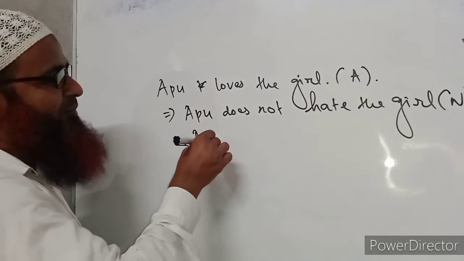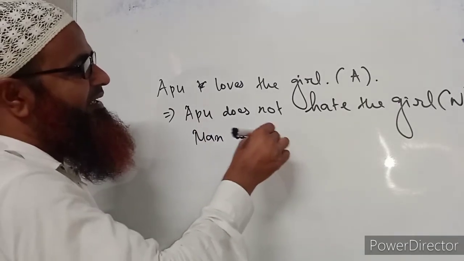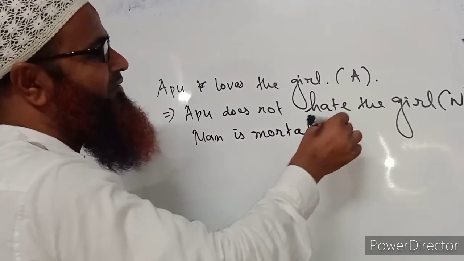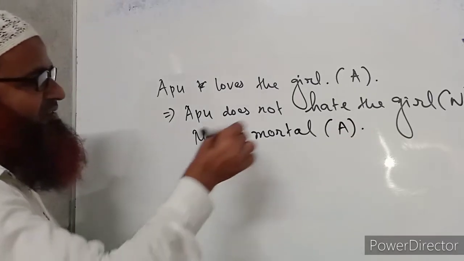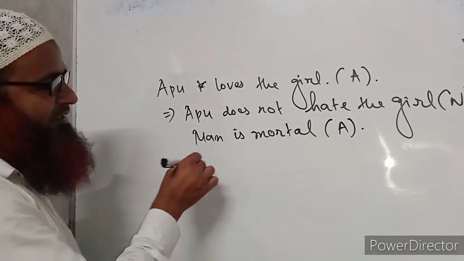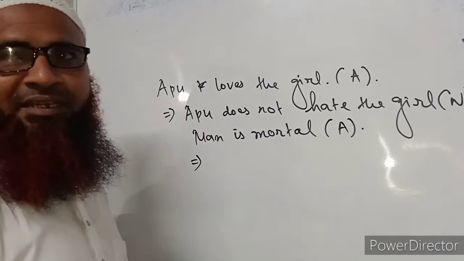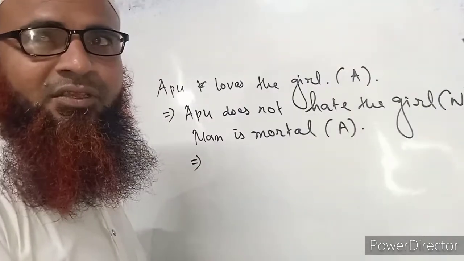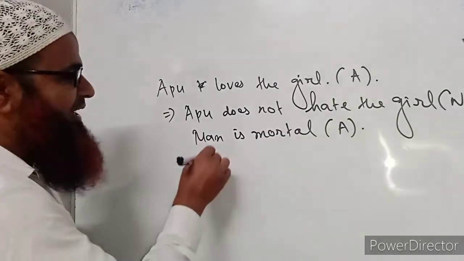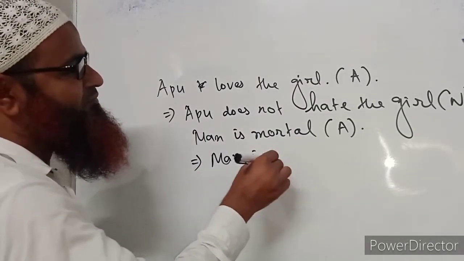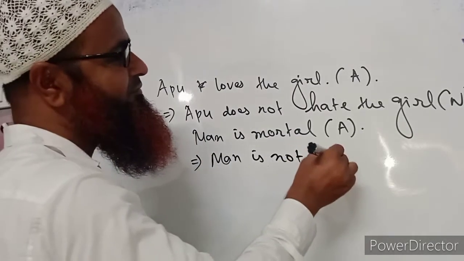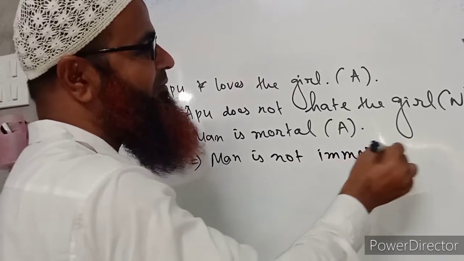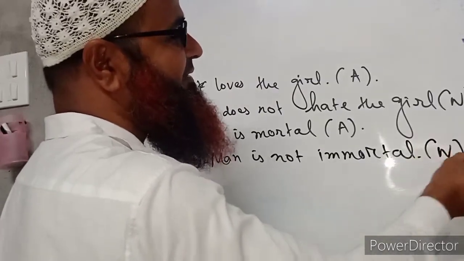Again, a very simple and always spoken sentence. It is man is mortal. Man is mortal. So we should make it negative, because this is a universal truth, and when the sentence is a universal truth, we can never change the meaning of the sentence. So it will be man is not immortal. Man is not immortal.